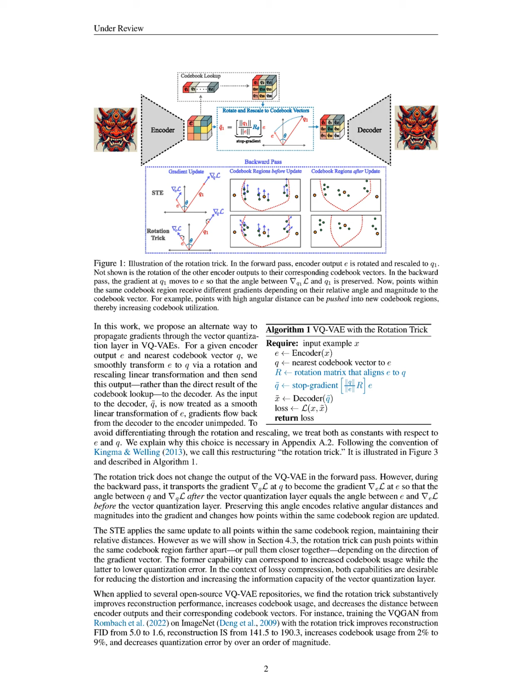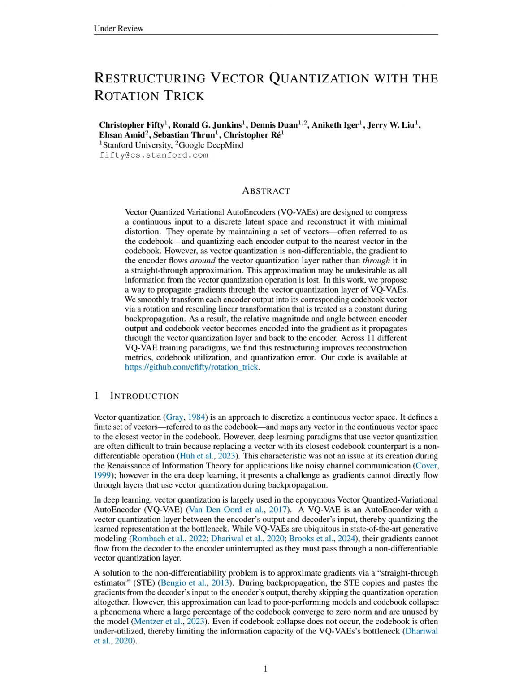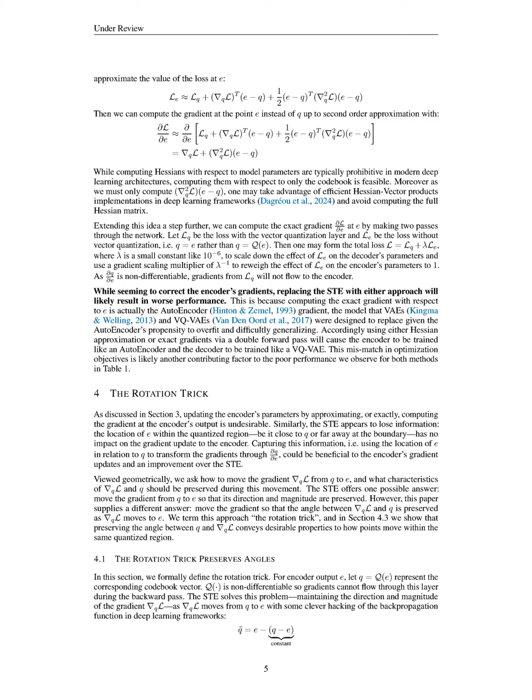This means that any improvements in training dynamics and gradient propagation do not alter the fundamental architecture or the expected outputs of the VQ-VAE. Additionally, the authors noted that using alternative methods like the Hessian approximation or exact gradients resulted in poor performance due to overfitting and a mismatch in training objectives between the encoder and decoder. This suggests that while the rotation trick is beneficial, practical implementations of VQ-VAEs must still be cautious about maintaining a balance between gradient accuracy and model generalization to avoid potential pitfalls in training stability and performance.